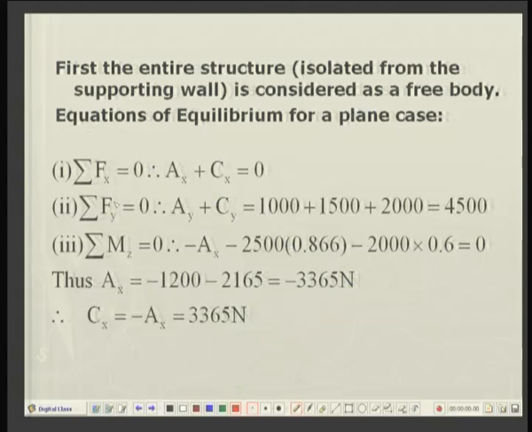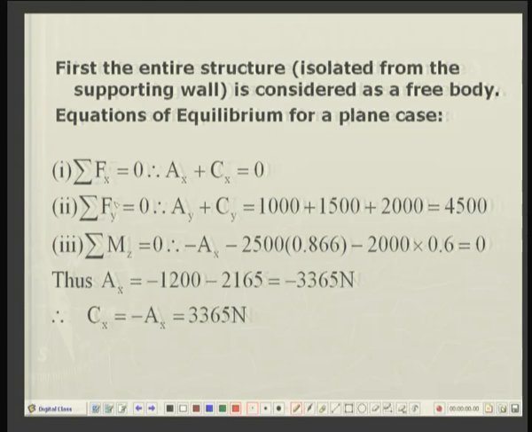So, these are the 2 terms which are producing moments, and that solves for Ax equal to minus 3365 Newton.